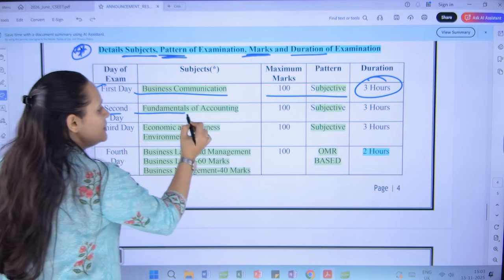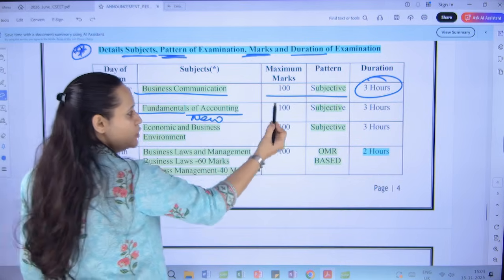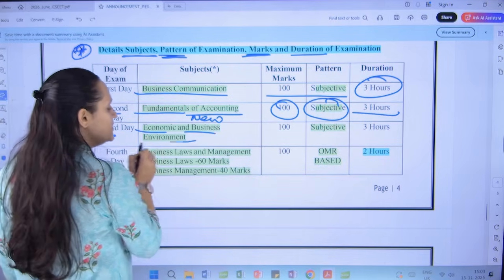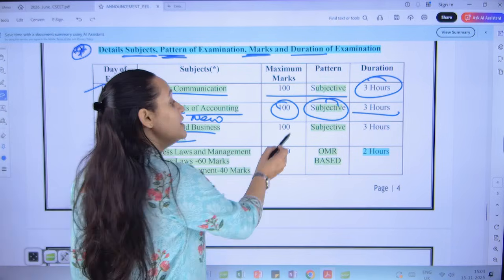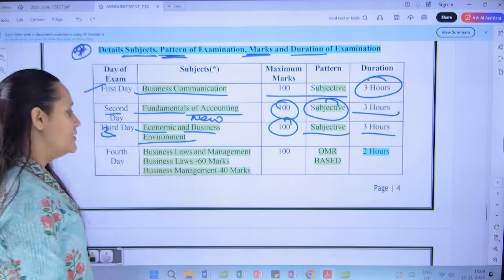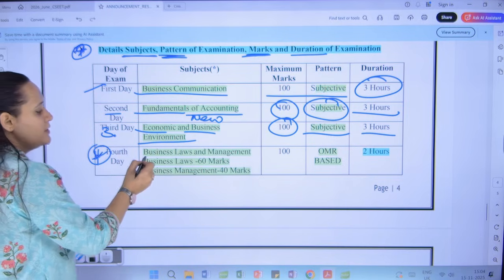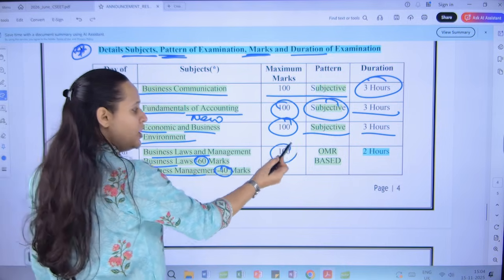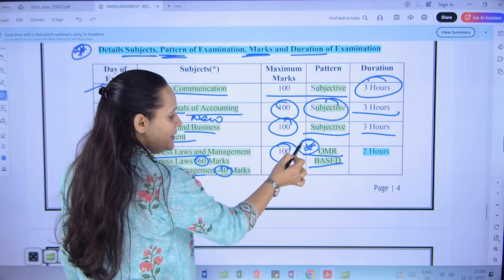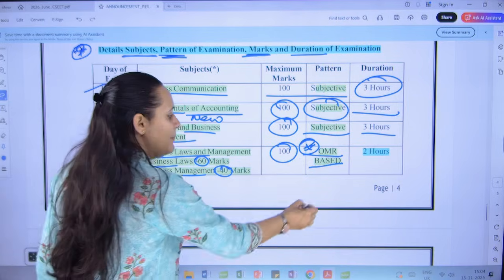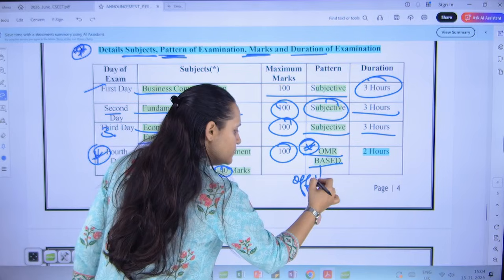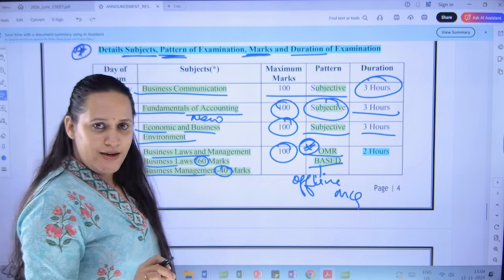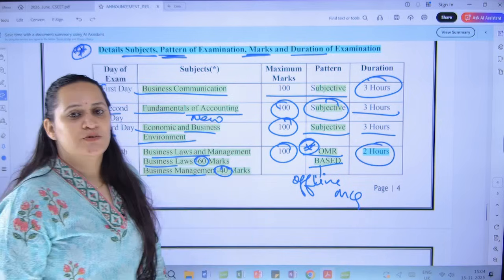The second paper is Fundamentals of Accounting, a new addition to the syllabus, which is going to be for 100 marks, subjective, and for 3 hours and 15 minutes. The third paper is Economic and Business Environment, carry forward from the old syllabus, but it is for 100 marks, subjective, and for 3 hours and 15 minutes. The last paper, the fourth day, is Business Law and Management. Business law is for 60 marks, business management is 40 marks, total 100 marks, but this is going to be OMR based. It is an offline MCQ exam. OMR means offline MCQ. In the sheet of paper, you have to tick the correct option, and the duration is 2 hours.